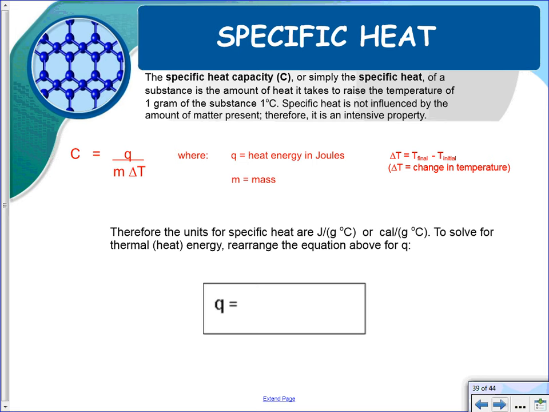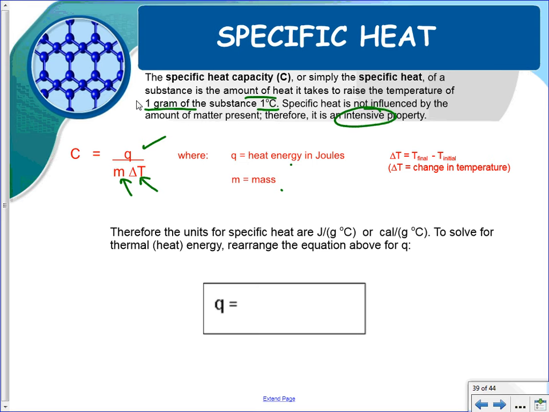The specific heat capacity, or simply the specific heat of a substance, is the amount of heat it takes to raise the temperature of 1 gram of a substance 1 degree Celsius. Specific heat is not influenced by the amount of matter, therefore it is an intensive property, right? And so just to repeat that, it's the amount of heat, that's the Q, it takes to raise the temperature of 1 gram of substance 1 degree Celsius. And so over here tells you what each one of those are.